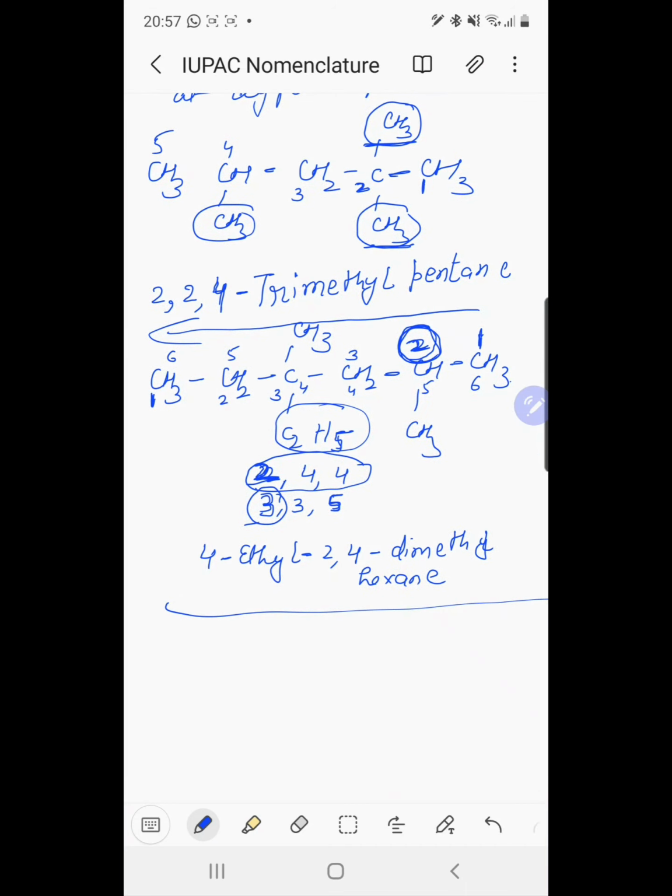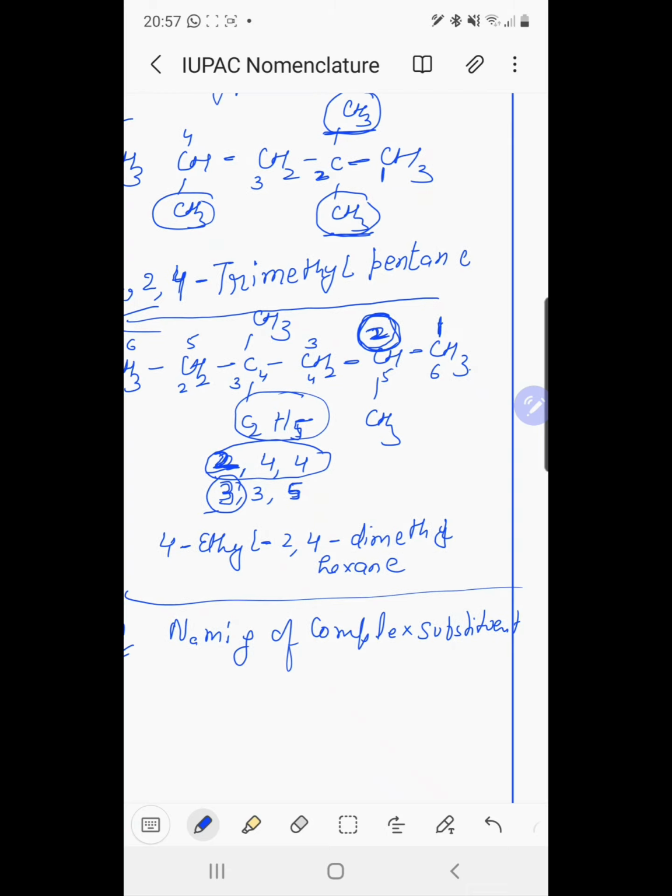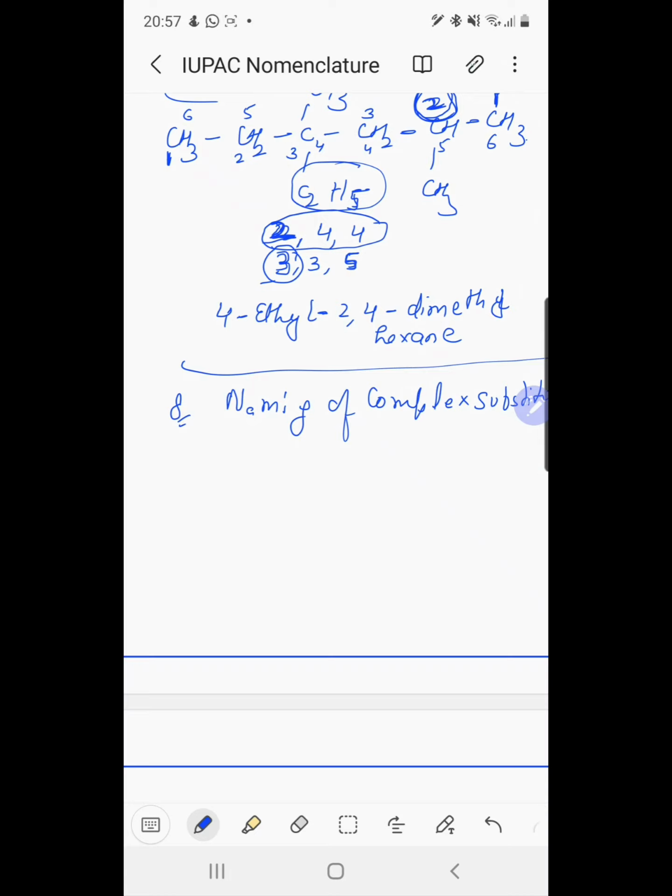Now the last rule is naming of complex substituent. For example, in case the substituent on the parent chain is complex, meaning it has a branch chain, it is named as a substituted alkyl group by numbering the carbon atom of this group attached to the parent chain as 1.